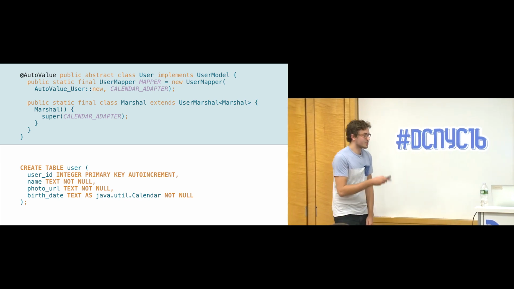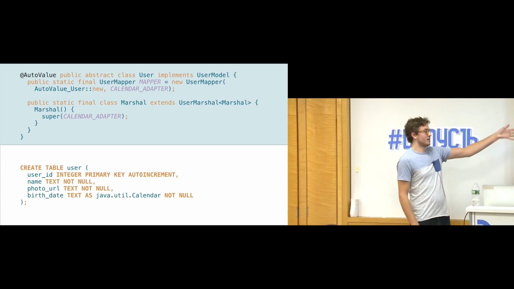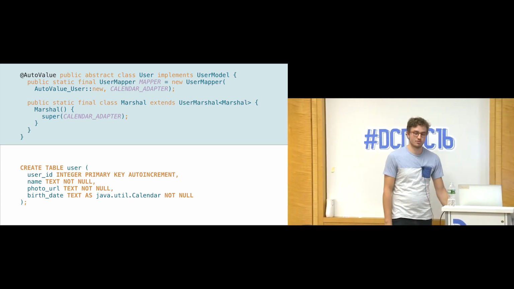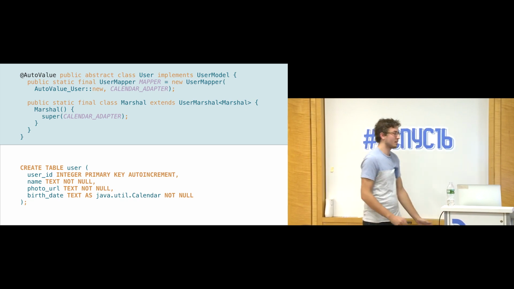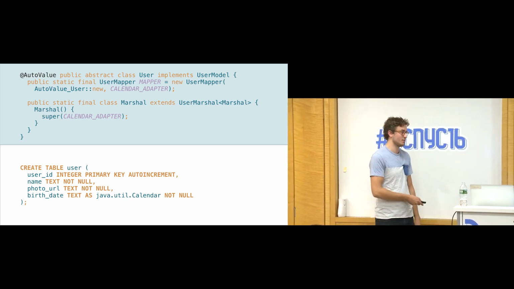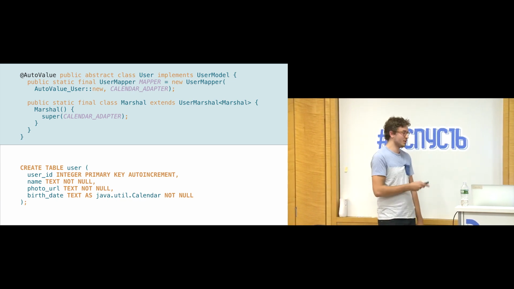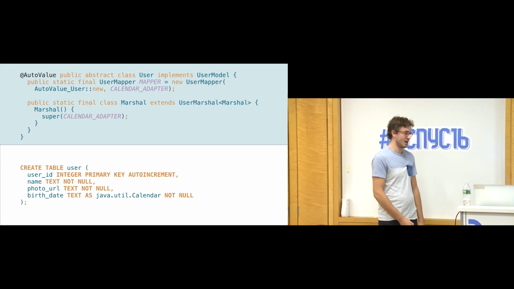But what we realized by doing this, and this was really interesting, is that in order to generate the custom class, we had to parse the create table statement, which meant that if you had a syntax error or a semantic error in your create table statement, compilation would fail, which is interesting. We didn't get anything like that with Marshall mappers.